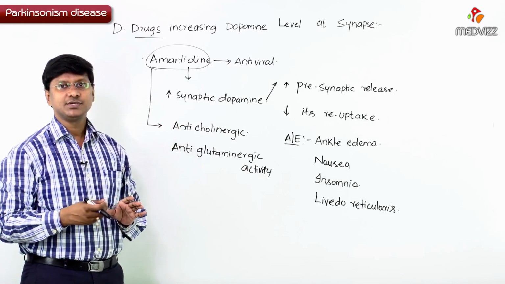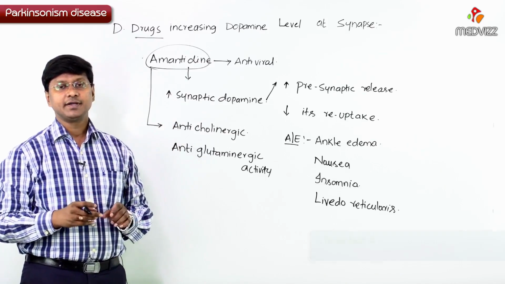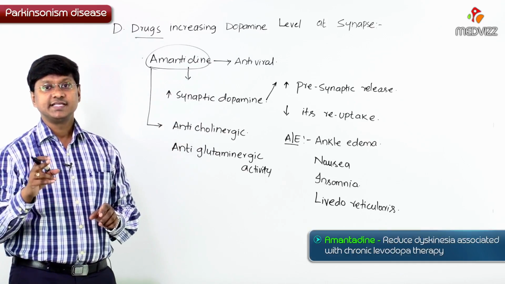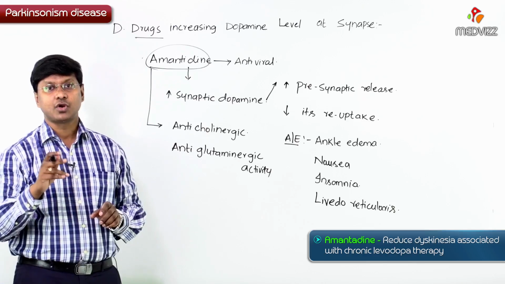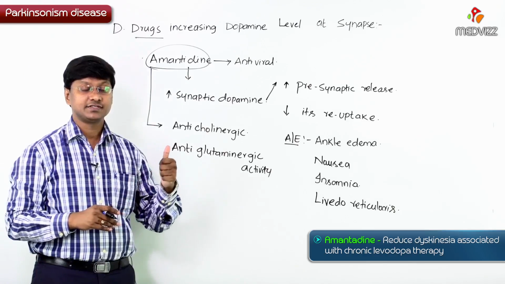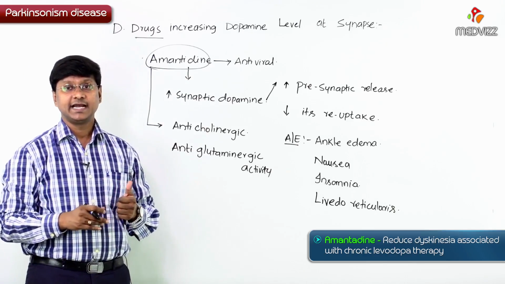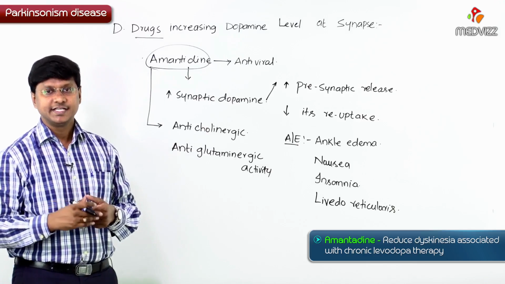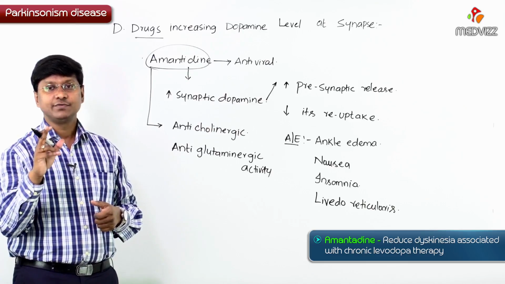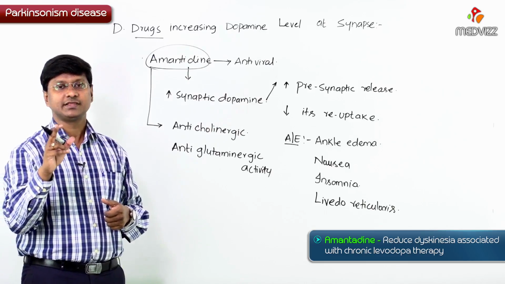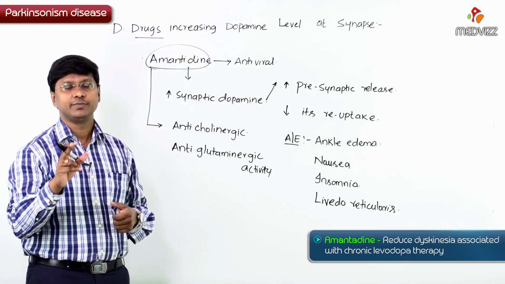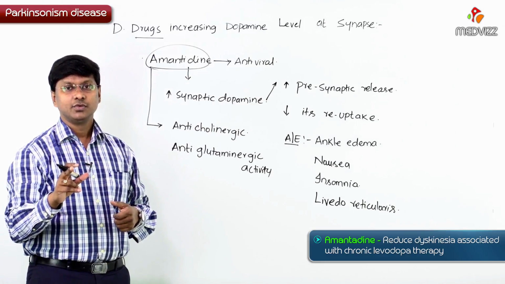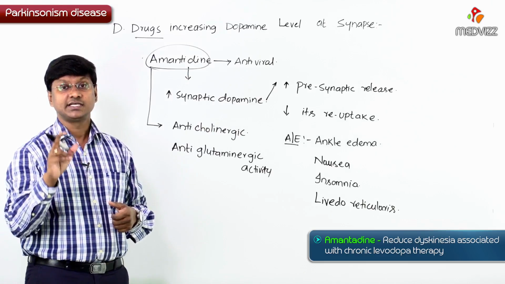And the use of amantadine is, remember, it will reduce the dyskinesia associated with chronic levodopa therapy. When I was discussing levodopa, one of its adverse effects was dyskinesia, that is, abnormal movements within the trunk, the limbs, and the tongue.